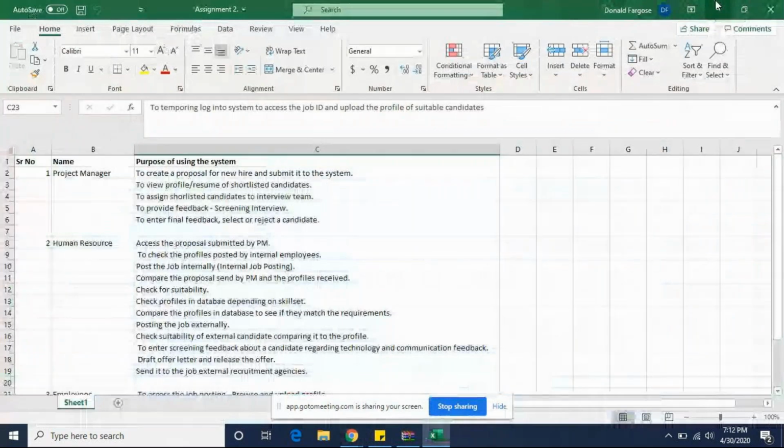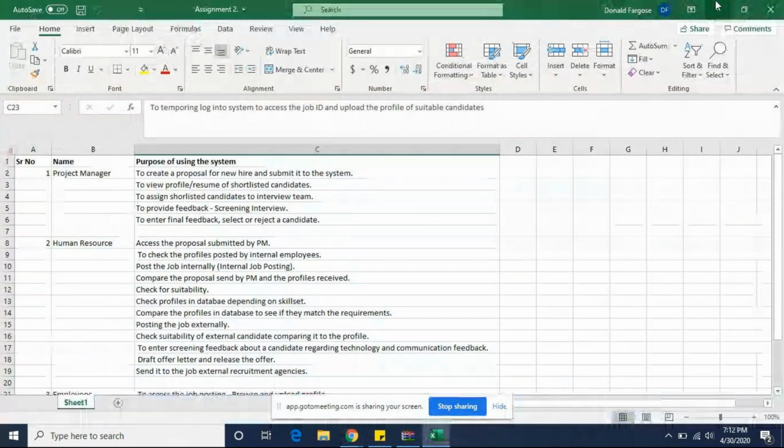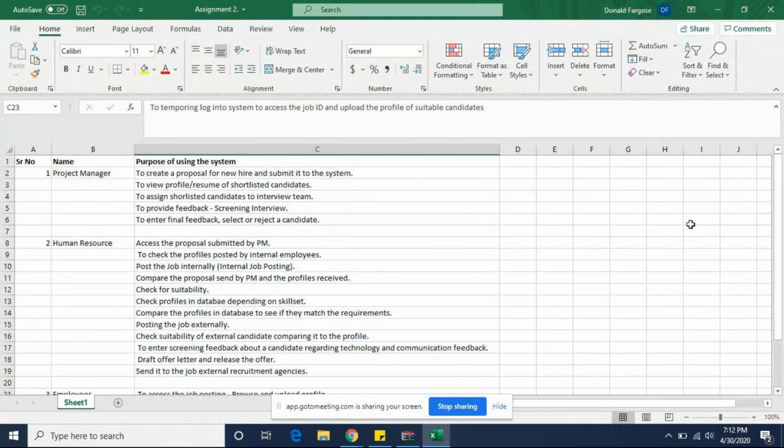Yeah. So obviously, once the screening feedback is done, there may be a couple of profiles that are shortlisted. As a project manager, I should be able to look at the profiles which are shortlisted for a particular job ID, and to assign the shortlisted candidates to the interview team. One of the purposes, maybe I haven't mentioned that clearly, is that the moment the project manager gets the profiles after the screening feedback, they need to be able to assign them to the respective interview teams.